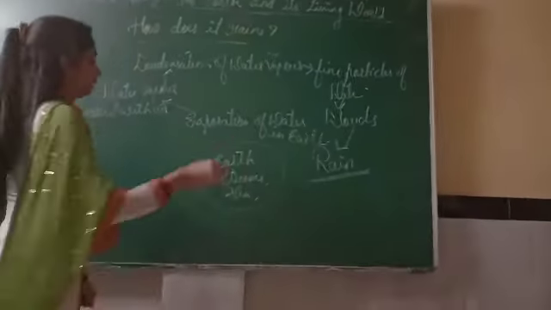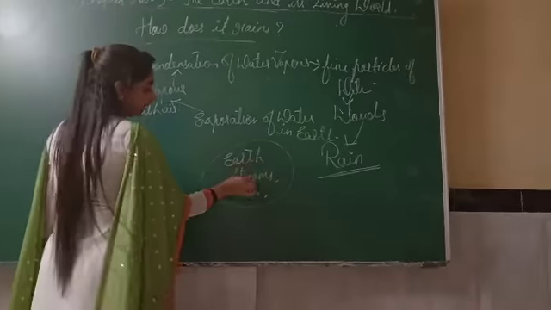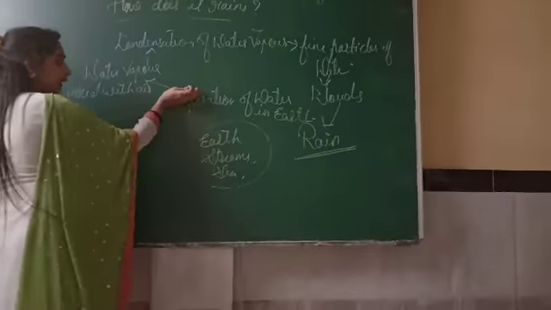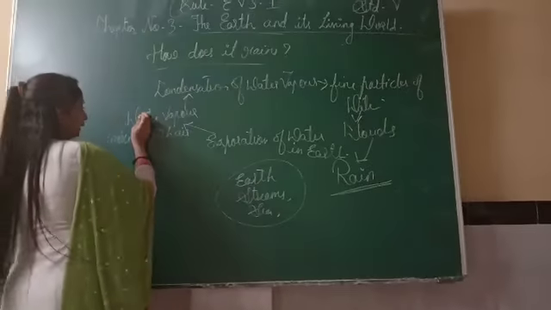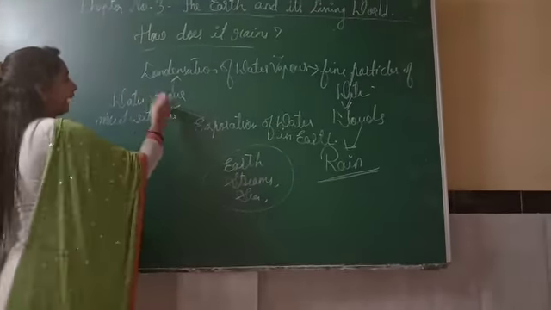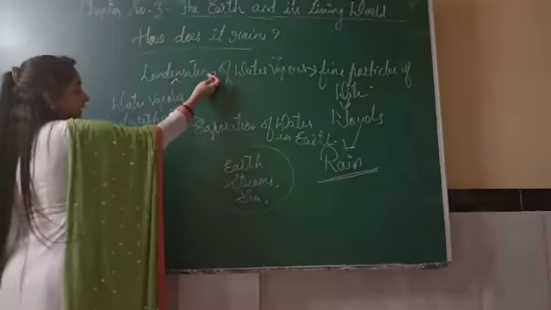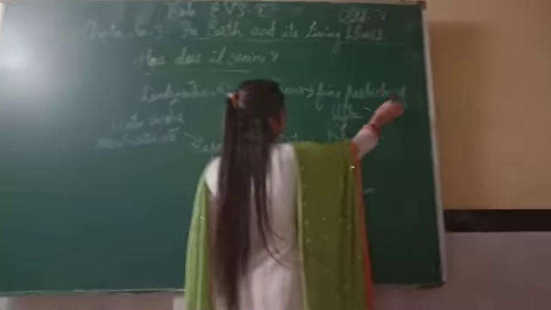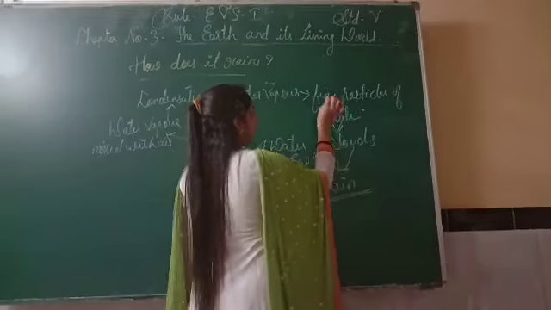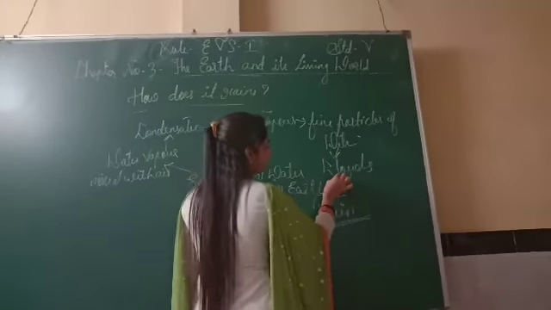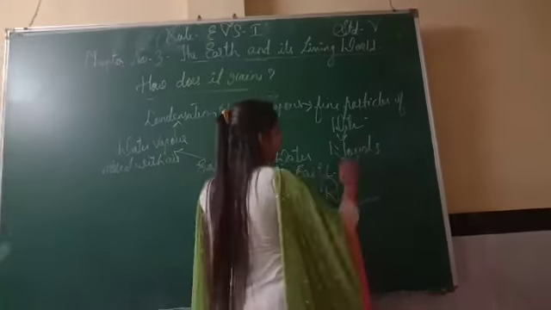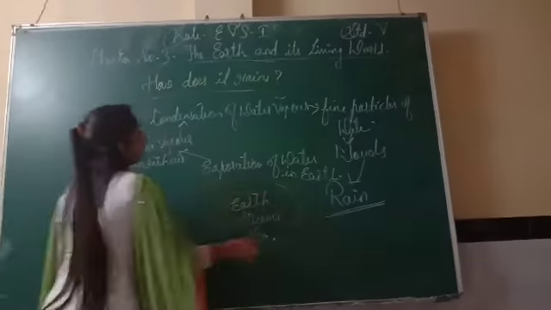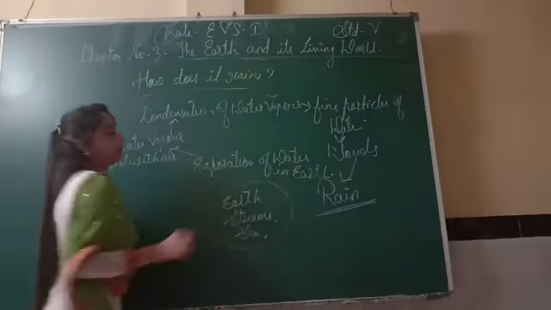Means in the earth we have streams and sea. From those streams and sea the water evaporates. After evaporation it turns into water vapor. Then the process changes into condensation, that is from water vapor to liquid. So we get fine particles, means small droplets of water. Those drops turn into clouds, and that cloud melts in the form of rain. So this is the process by which we get rain properly on the earth.